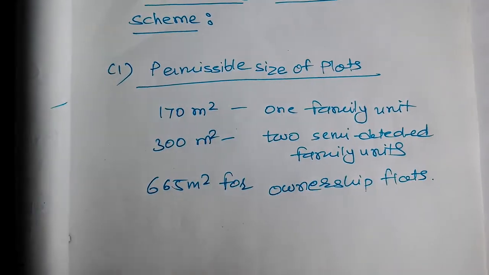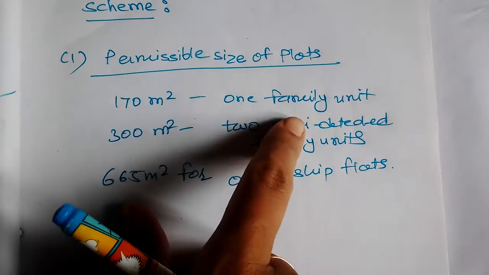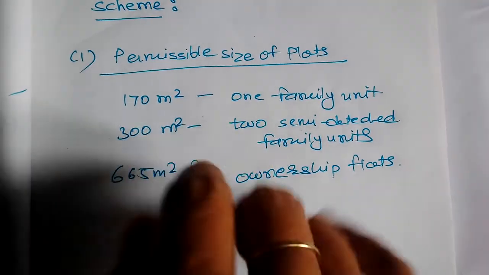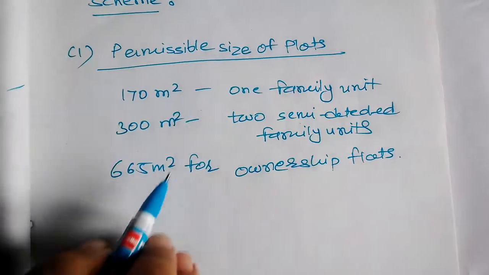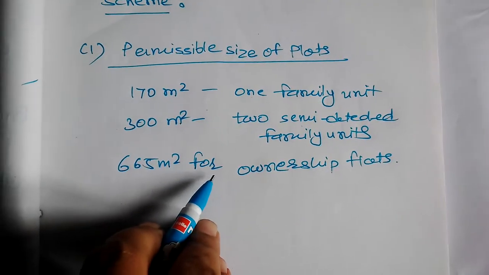The minimum size of plot required for each family unit shall be like this: 170 meter square for one family unit, 300 meter square for two semi-detached family units, and 665 meter square for ownership flats.